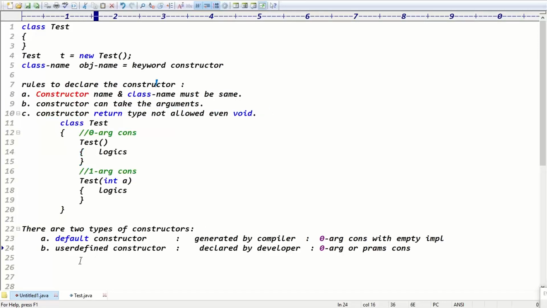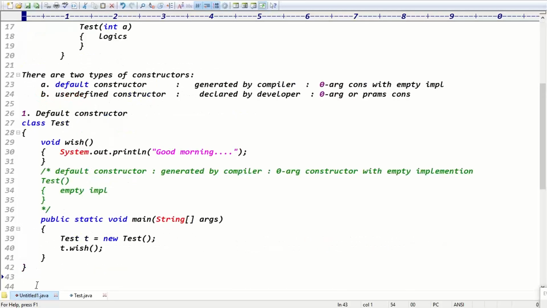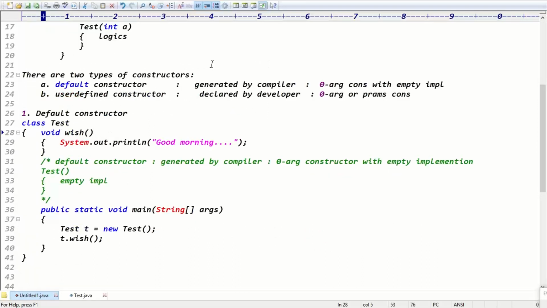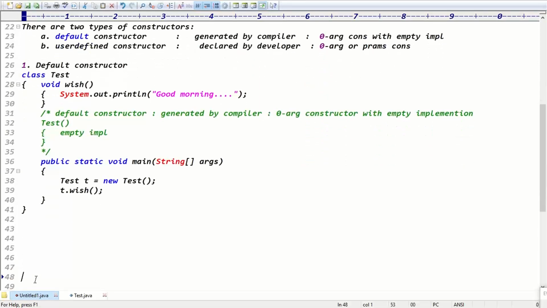But up to the last class, we didn't define any constructor. If we didn't define any constructor, the compiler generates the default constructor, a zero argument constructor with empty implementation. The compiler will definitely generate the default constructor during compilation time. Guys, is the default constructor clear, everyone?